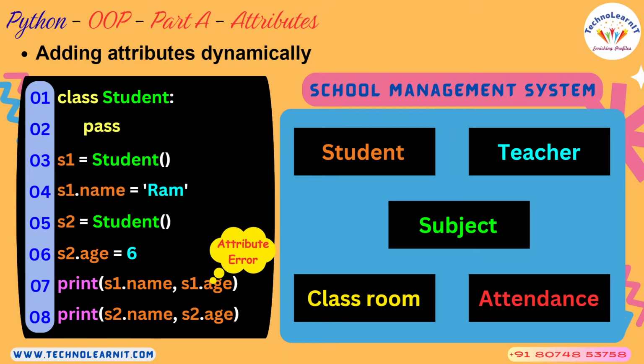So what is the solution for this? In case of student 1 or s1 in this example, you'll be getting an error for s1.age. In case of s2, you'll be getting an error for s2.name. Both errors are attribute errors only. You are trying to access an attribute which is not associated with that class or the object.